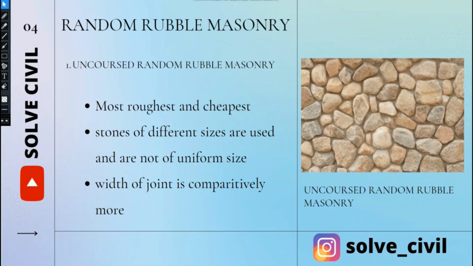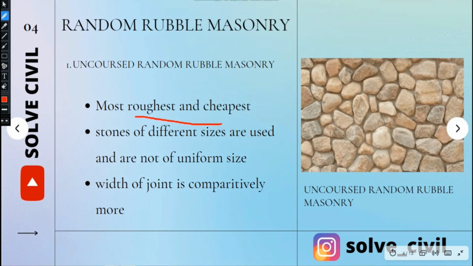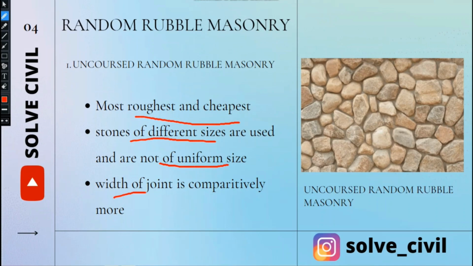Random rubble masonry can be classified as uncoursed and built to course. The first one is uncoursed random rubble masonry. These are the roughest and cheapest kind of masonry. They have stones of different sizes, not of uniform size. The width of joint is comparatively more.